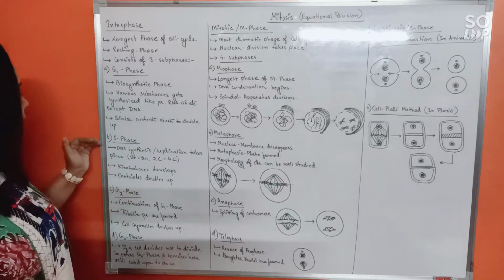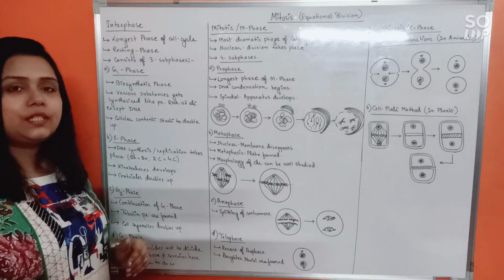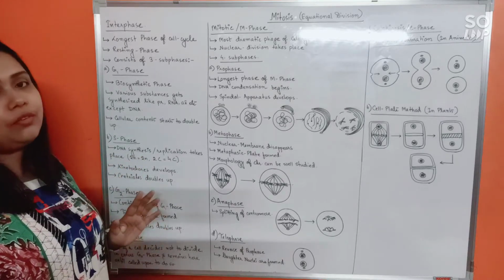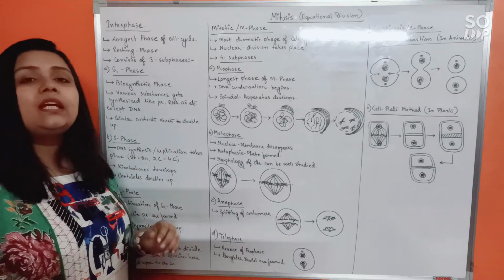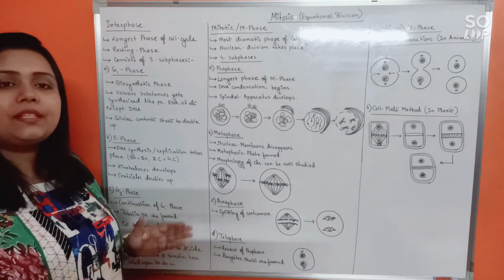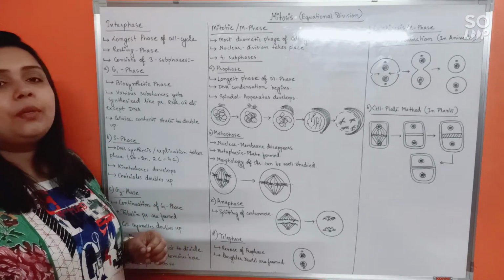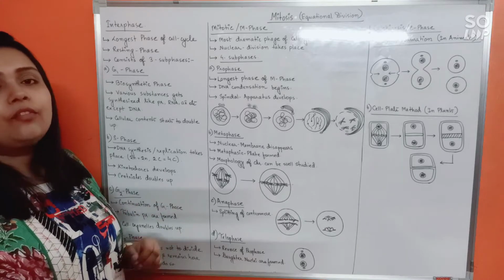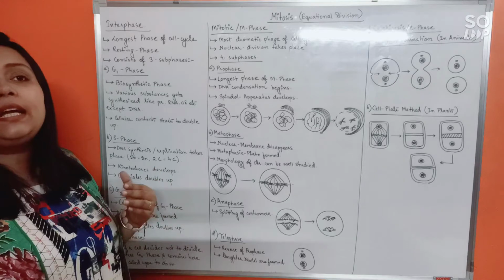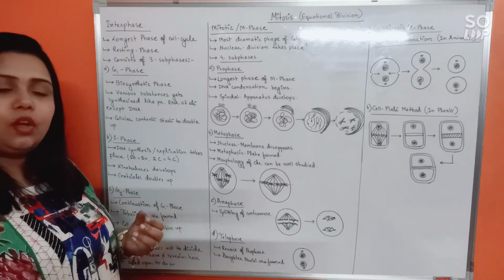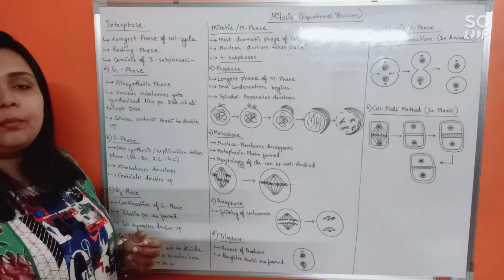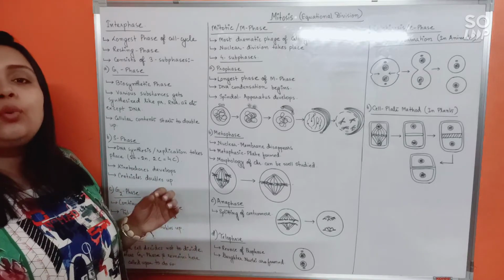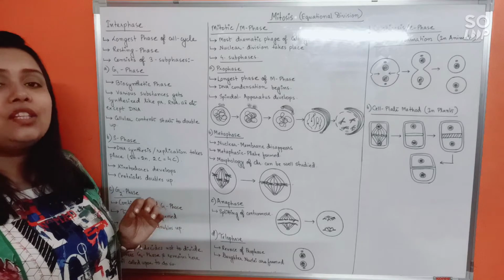Now, S phase or synthesis phase. In the S phase, the DNA synthesis or replication will finally take place. DNA replication would take place in the S phase. But do remember, when the DNA replication takes place, the DNA content or DNA quantity will be doubling up in the cell. But the number of chromosomes or number of sets of chromosomes will remain unchanged.